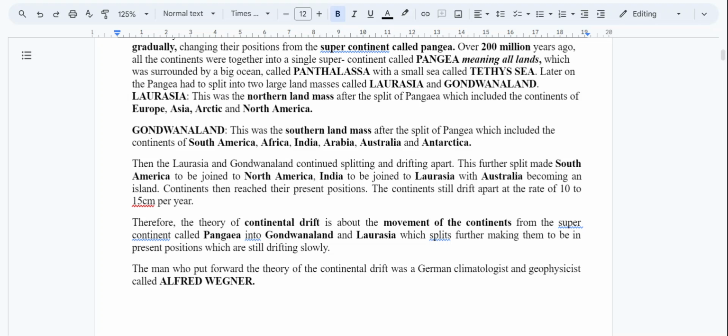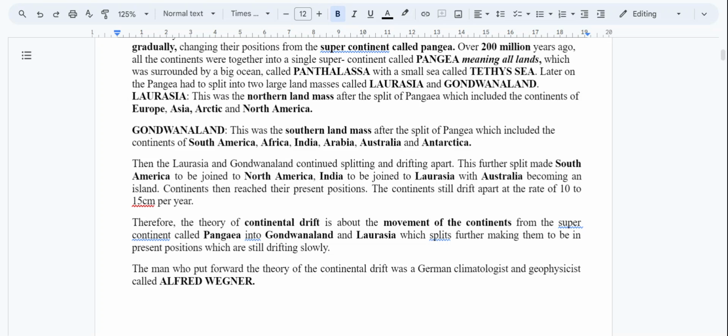But we also have Gondwanaland. This was the southern landmass after the split of Pangaea, which included the continents, for example, South America, Africa, India, Arabia, Australia, and Antarctica. So Laurasia and Gondwanaland continued splitting and drifting apart. This is according to this theory of continental drift.